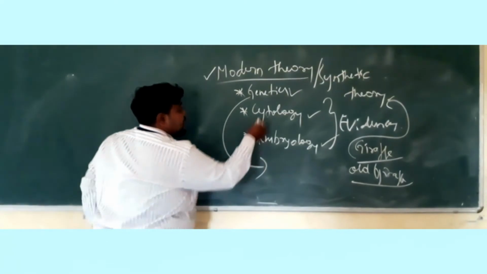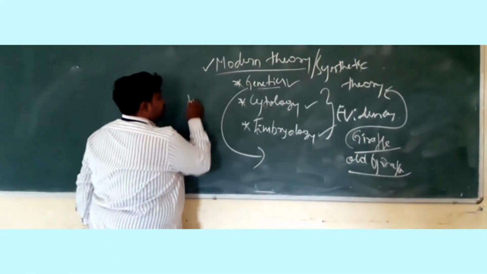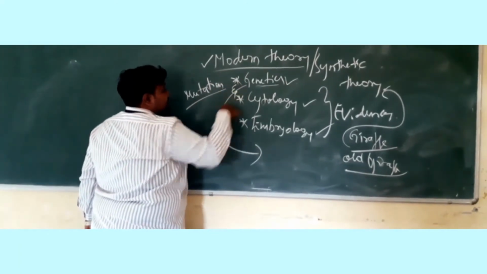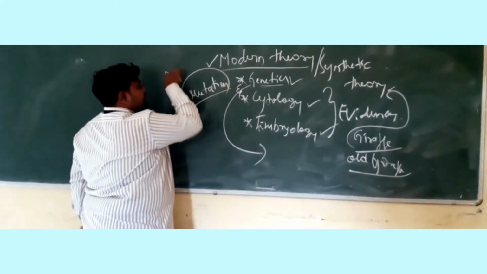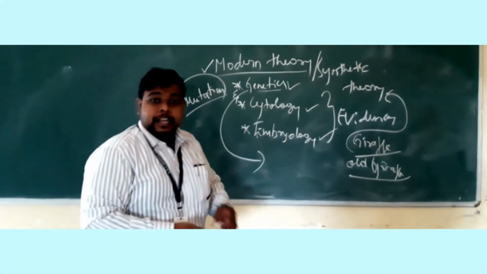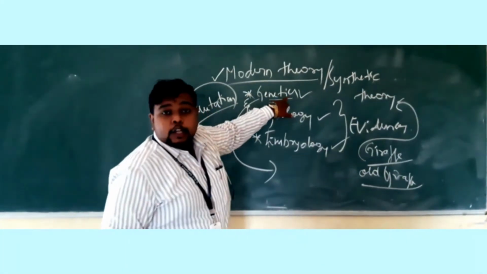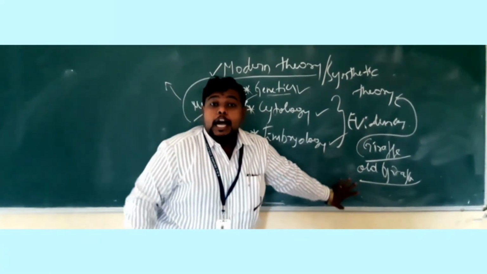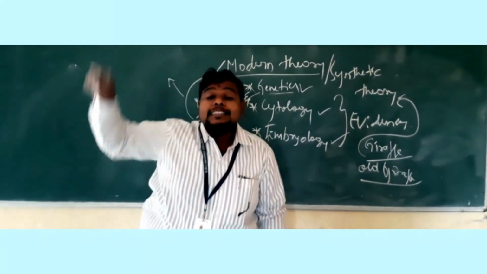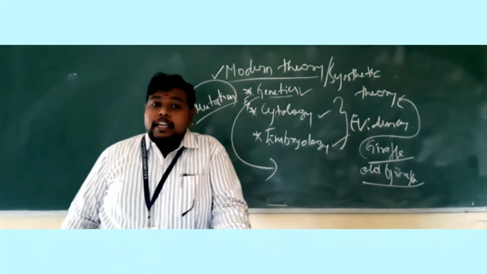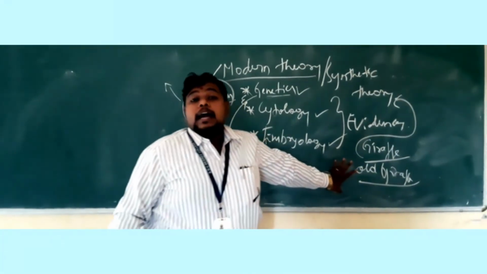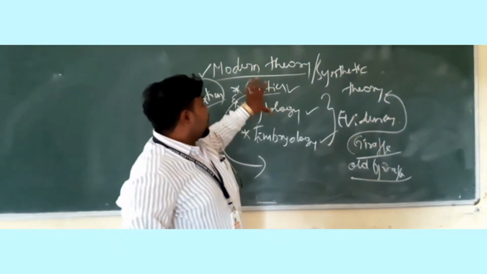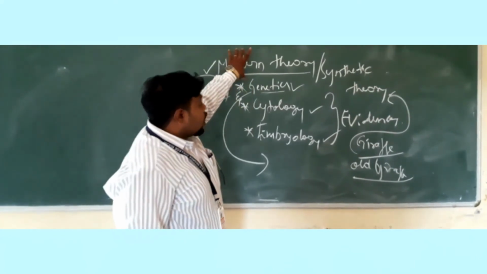See, we have taken the example of genetics here. We have taken the example of mutation here. Mutation is the previous theory explained earlier, and genetics is the theory currently used. Combining all this, we are explaining the long neck of the giraffe. Hence it is called the modern theory. This is just one example given here of how the modern theory works. So we can explain what the modern theory is.